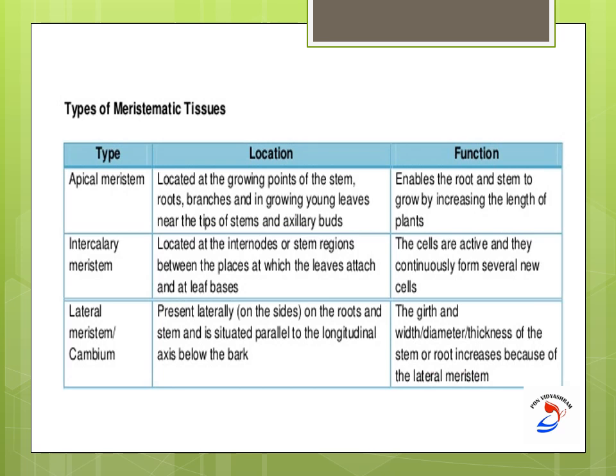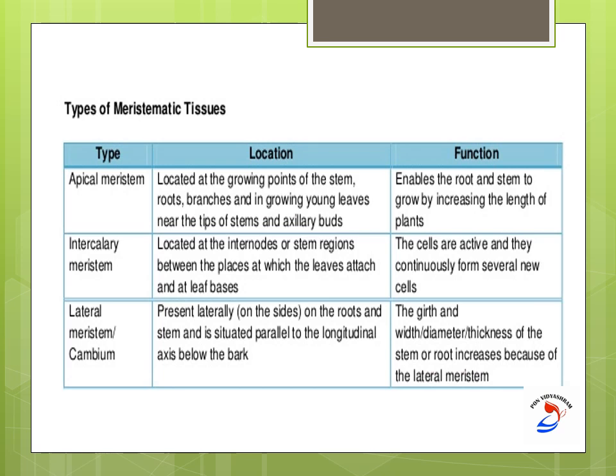The second one is the intercalary meristem. We already saw they are in the internode regions, between the places where the leaves get attached to the leaf base. These are very active, and you can see the growth of the plant. Many plants, shrubs especially, like hibiscus plants, you can see them growing from the sideways. Many plants start growing from the side of the stem, and this is due to the presence of the intercalary meristem. And the last is the lateral meristems, and they are also called cambium.